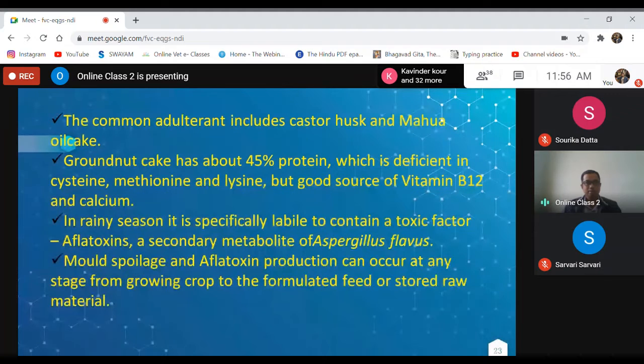Moisture percentage of the stored groundnut cake should be less than 15%, and the environment should be very dry. There should not be any waterlogging or water space. Then only we can avoid growth of mold or other infestation.